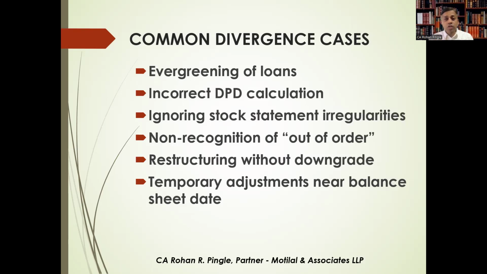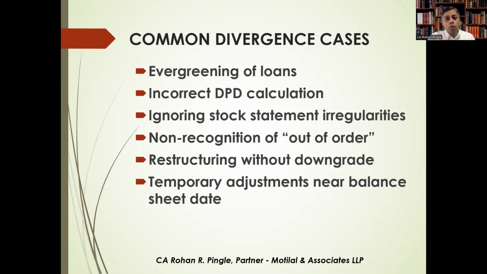Improper restructuring is also one of the main issues, that is avoiding NPA classification. So auditors should apply professional skepticism here and review transaction trails, identify round tripping, that is the transfer from internal account to internal account of the customer.